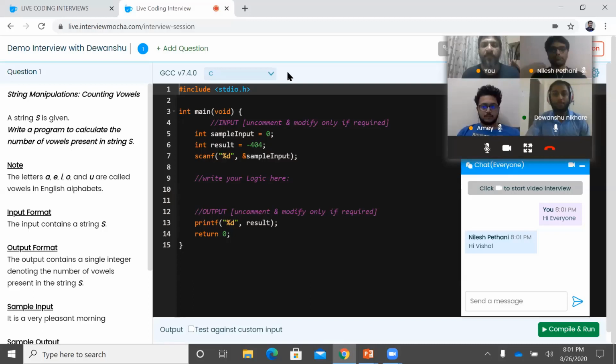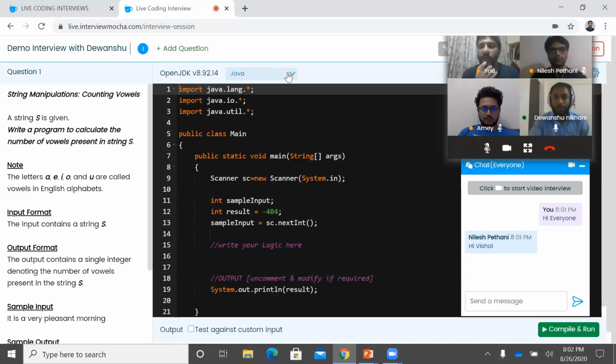Okay, that's good. You can mute yourself, Devanshu. Yeah, sure. When Devanshu changed the language of choice from C to Java, you'll see that it was also reflected on my coding editor. Then Devanshu starts solving the problem.